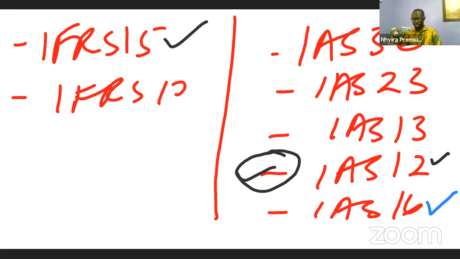Then Tony Sape said IAS 23, that is borrowing costs. Okay, that's awesome. Any other standards?